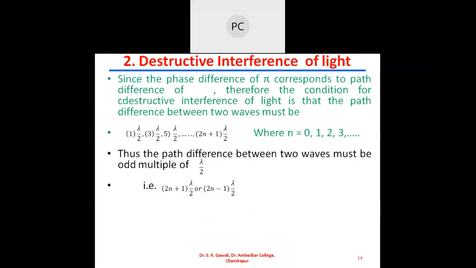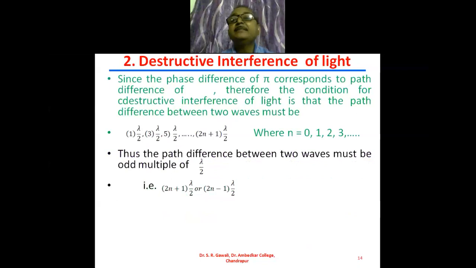Since a phase difference of pi corresponds to a path difference of lambda by 2, therefore the condition for the destructive interference of light is that the path difference between the two waves must be an odd number multiplied by lambda by 2, an odd multiple of lambda by 2. Here n is nothing but 0, 1, 2, 3 and so on.